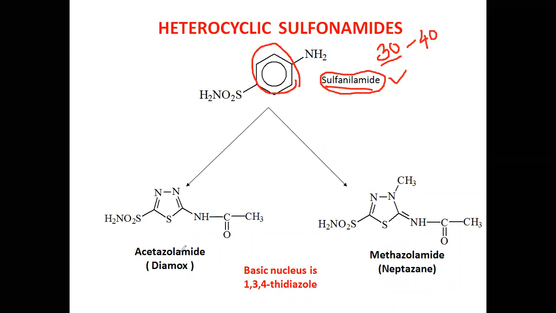1,3,4 thiazole. When sulfur and nitrogen are present, which one should get preference first? We learned sulfur. So one, two, three, four. So now you see 1,3,4 thiazole. The first one is related to sulfur. Next, 3 and 4 are related to nitrogen.